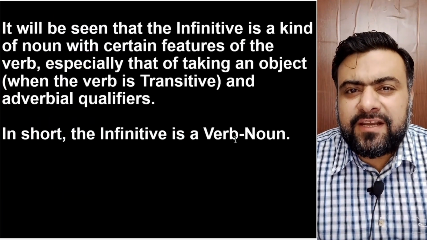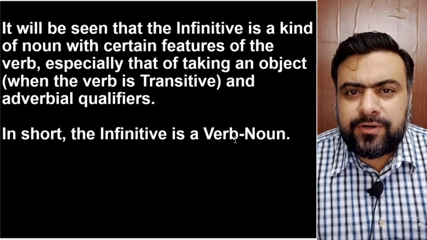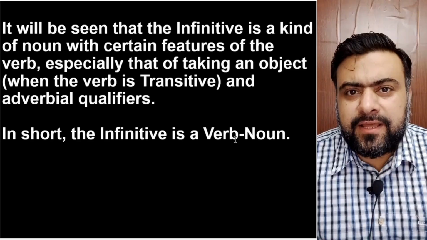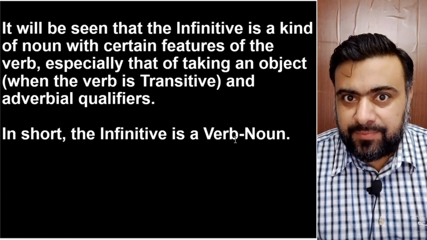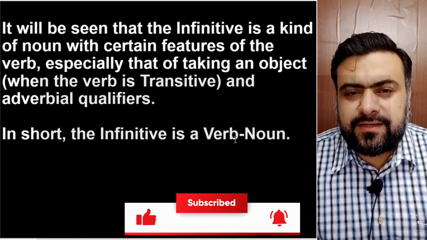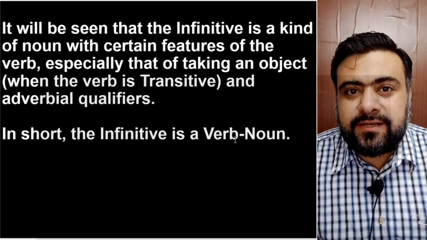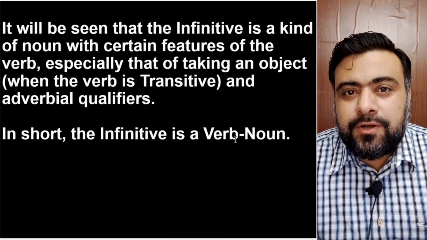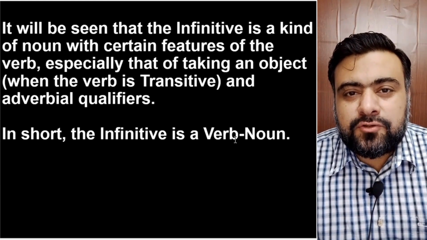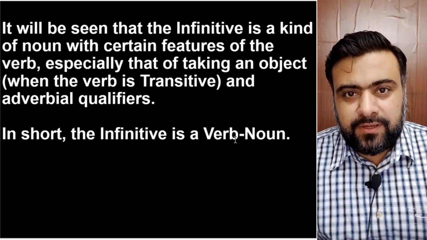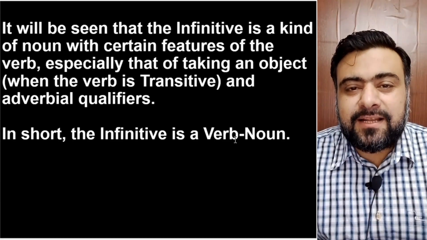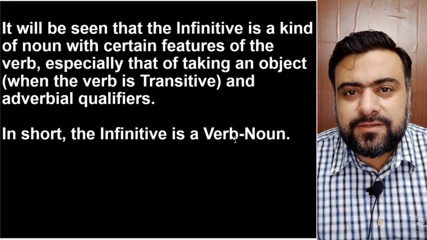In short, the infinitive is a hybrid between a noun and a verb. It is a verb because it has that categorical verb in it. It is a noun because it acts like a subject of the sentence. And it is a verb because it gets its own object or adverbial qualifiers. So it is a mixture between a noun and a verb. Basically, it is a verb, but it acts like a noun in sentences.